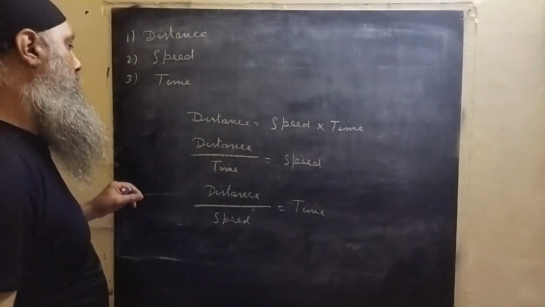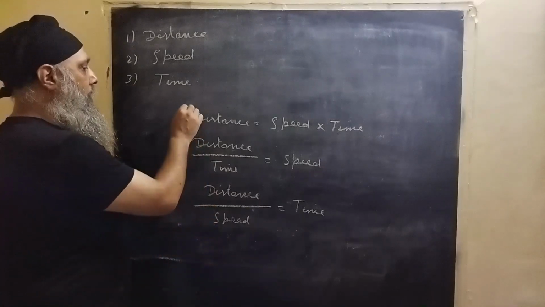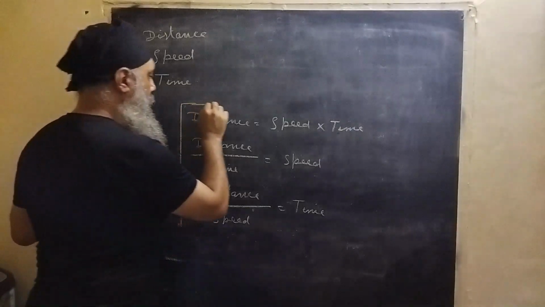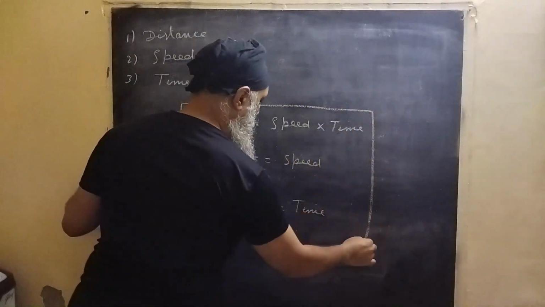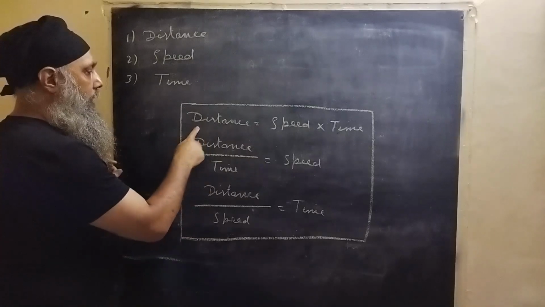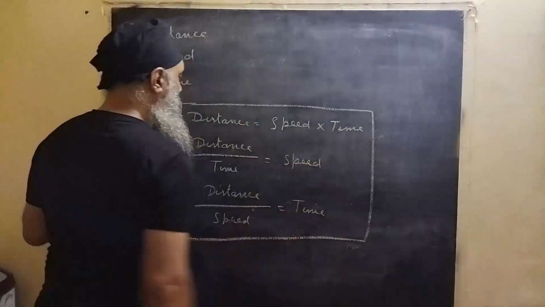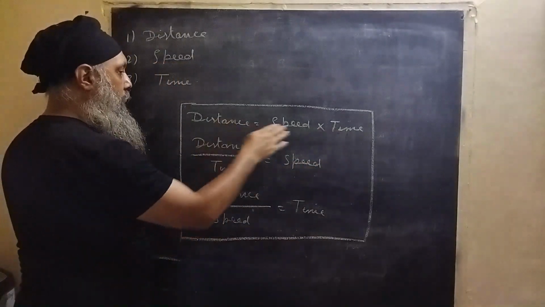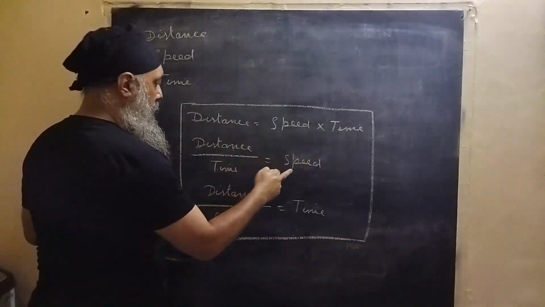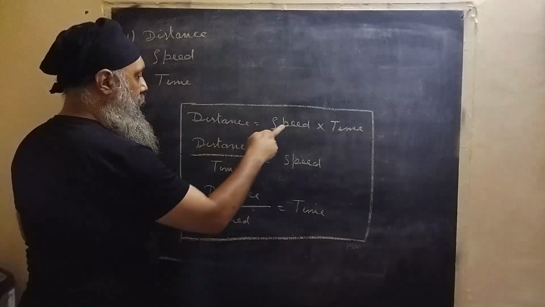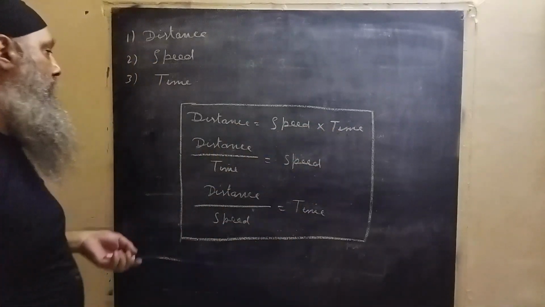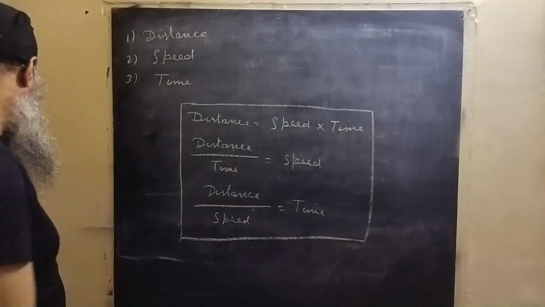So these are the three formulae, and they are related to each other. You need to remember only one, the others you can form from it: distance is speed multiplied by time. Then distance over time gives speed, because time divides and distance becomes speed, and if speed divides, that becomes time.